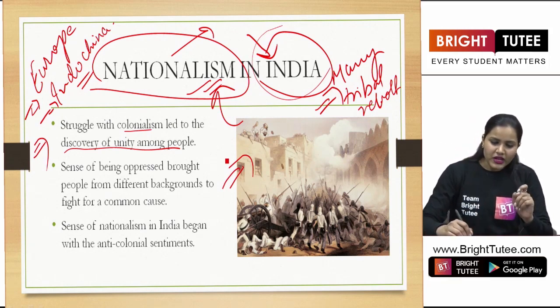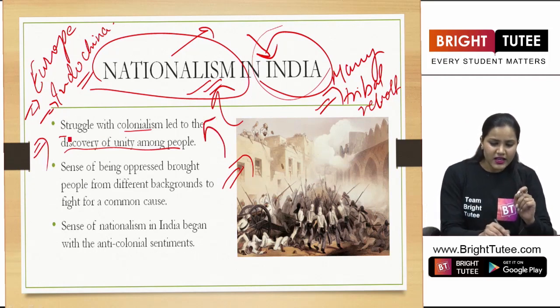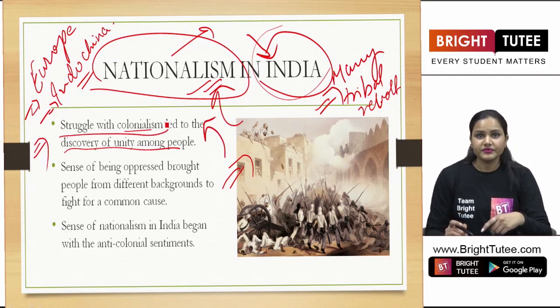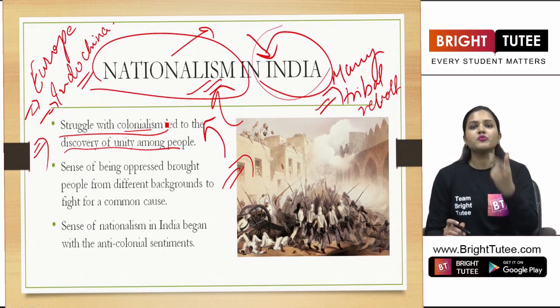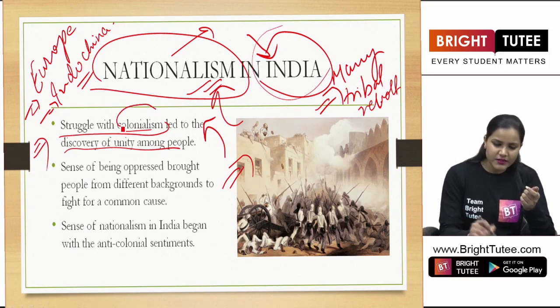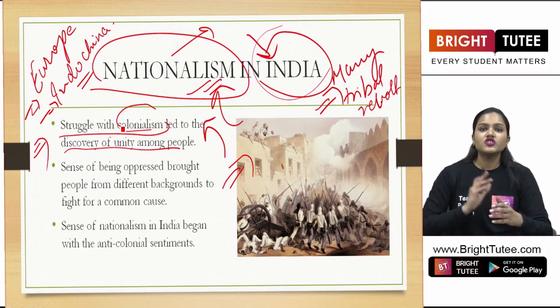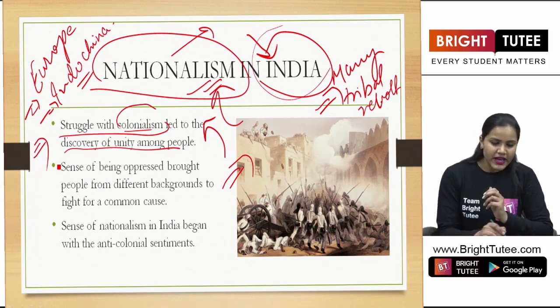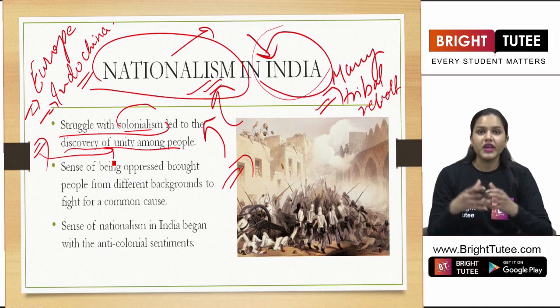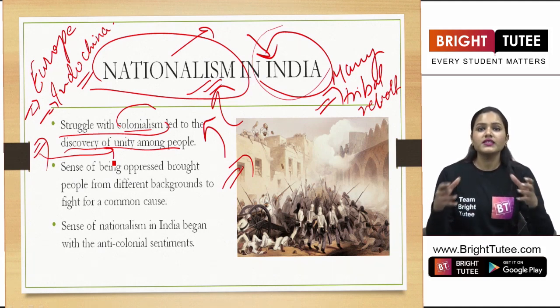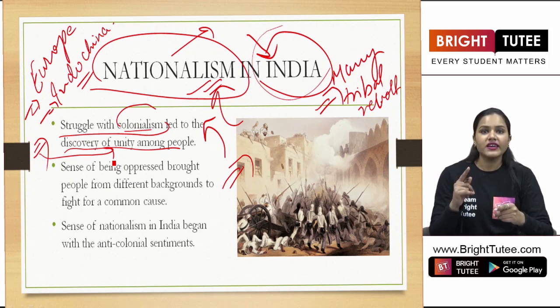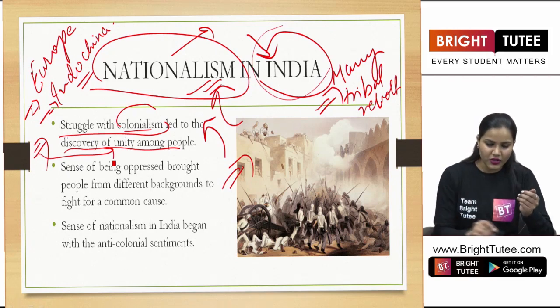So therefore, it was only this struggle with colonialism, the struggle against the British rule. The term colonialism is again not new for you, right? So this struggle against the British rule brought people together. All the people, all the citizens of our country, came together to fight against one single enemy. And who was that? The colonial rule.